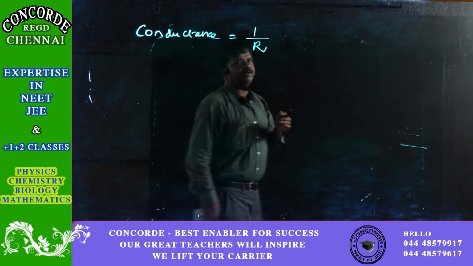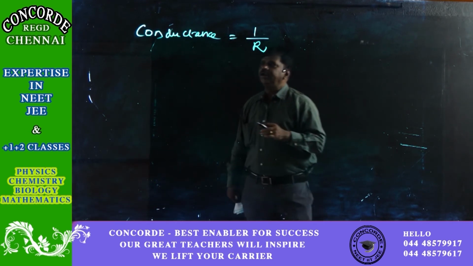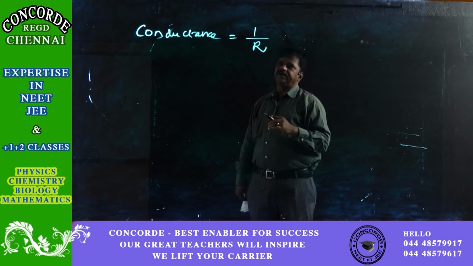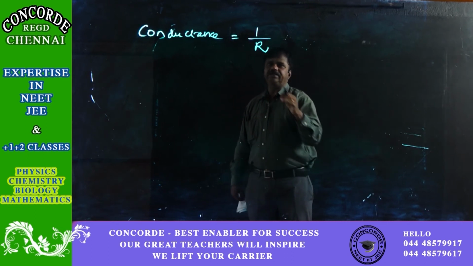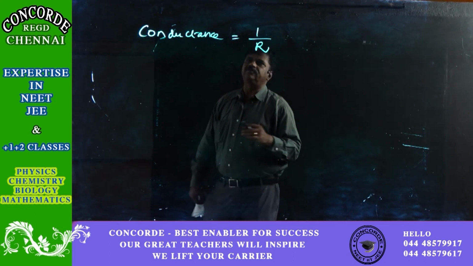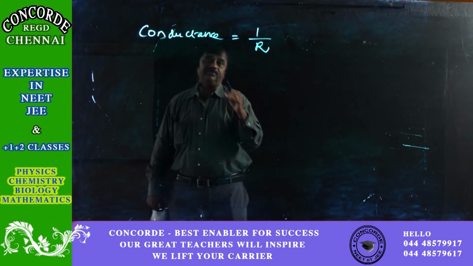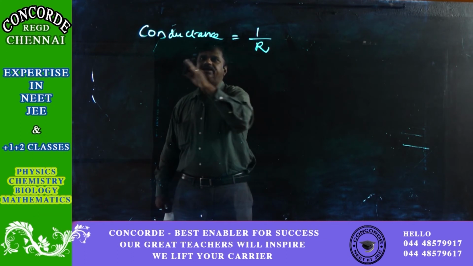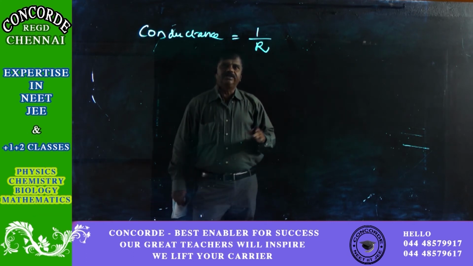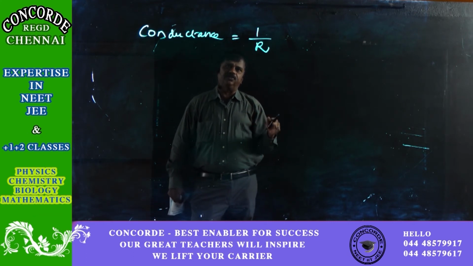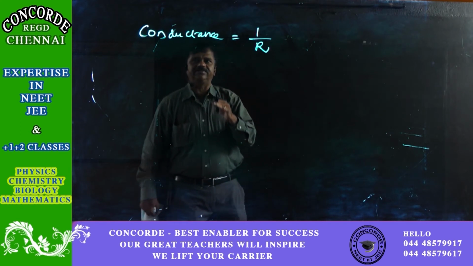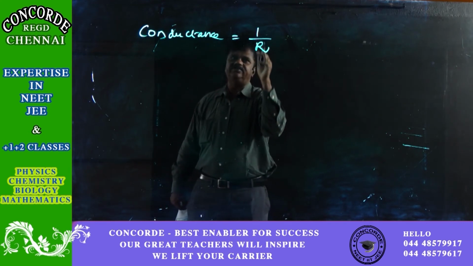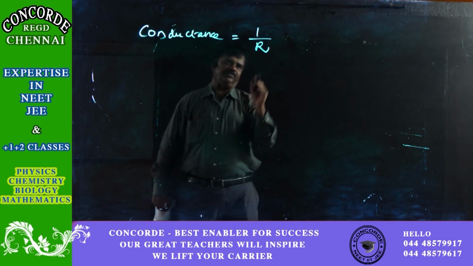So, electrons are flowing from one end of the conductor to the other end. If there is less resistance offered to the flow of current, that is, resistance is less, conductance will be more. If the resistance for the flow of electrons is more, definitely conductance will be less. So conductance is the reciprocal of resistance, right?